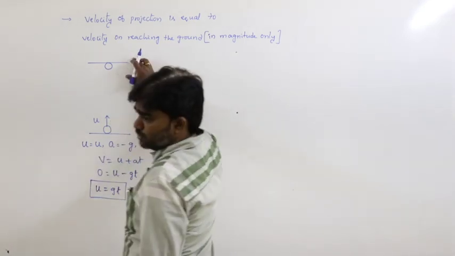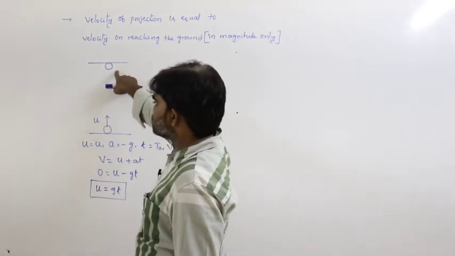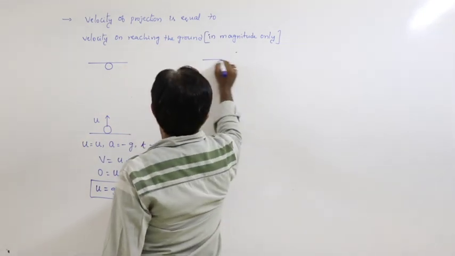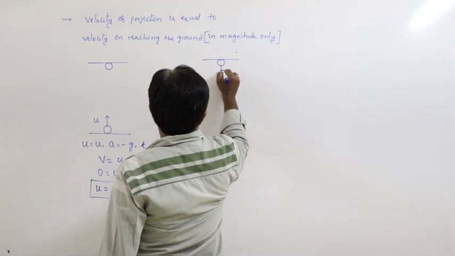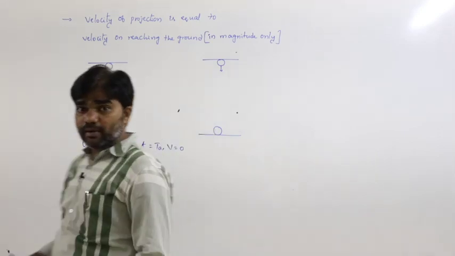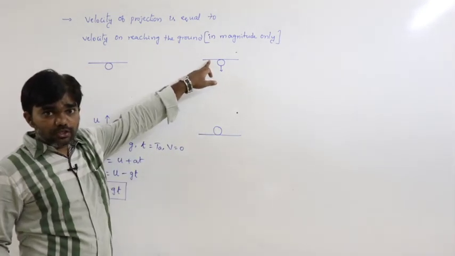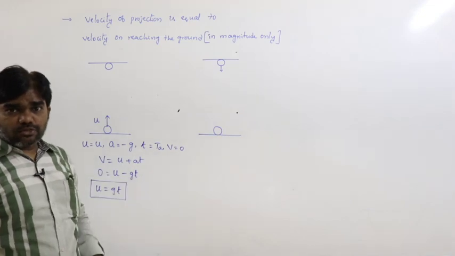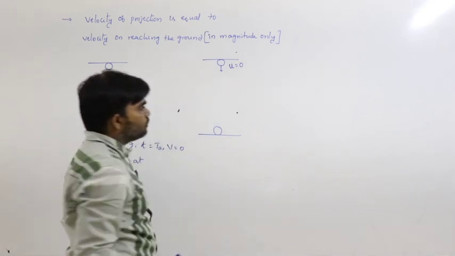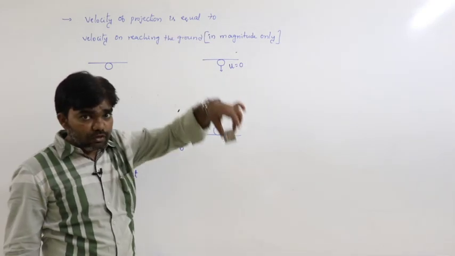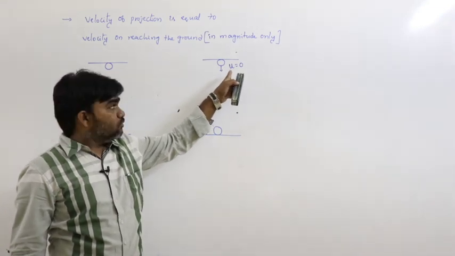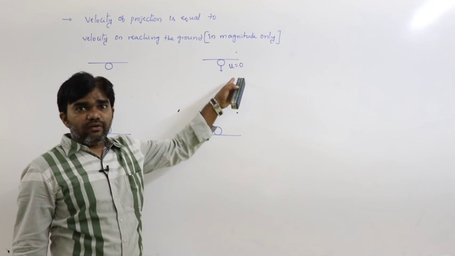So, this is the upward motion. We are projecting this body and it reaches the maximum height, then this is considered as upward motion. Now, from maximum height the body is moving downwards and finally reaches the ground. So, during this motion initial velocity is 0. During downward motion the body acts as a freely falling body.